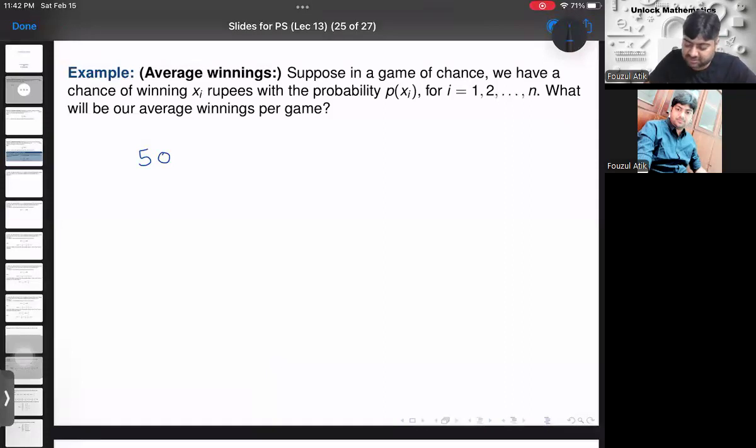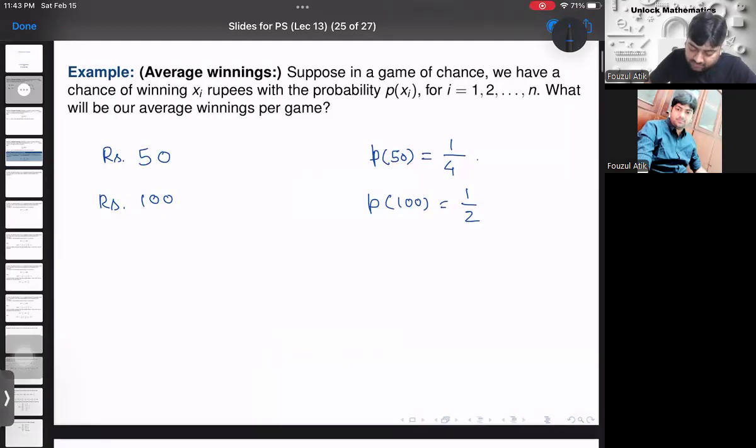Winning probability of 50 rupees, maybe P of 50 rupees is equal to, basically, maybe 1 by 4, correct? And your probability of winning maybe 100 is given as 1 by 2, and then rupees 200, the probability is maybe again 1 by 4.